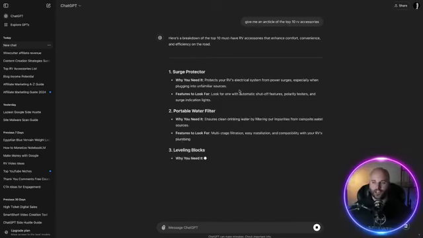This is what a lot of people have done over the last couple years since ChatGPT has come out. The problem with this is that I don't know if you've ever seen AI words inside of articles, or sometimes you read something and you just know it was written by AI. If you and I know that something's written by AI, what are the chances that Google knows it's written by AI as well? And the reality is they do know, because ChatGPT always likes to inject this wording that really just makes it, hey, this is written by artificial intelligence.